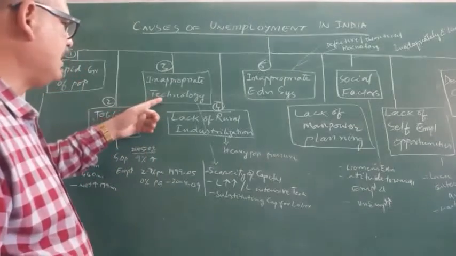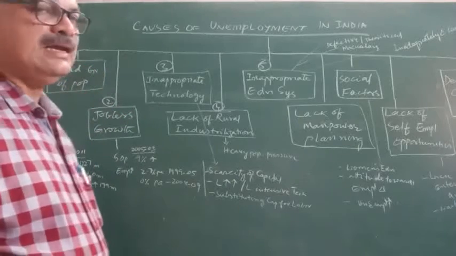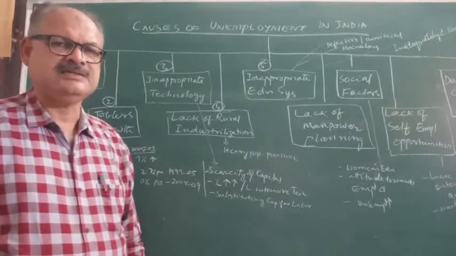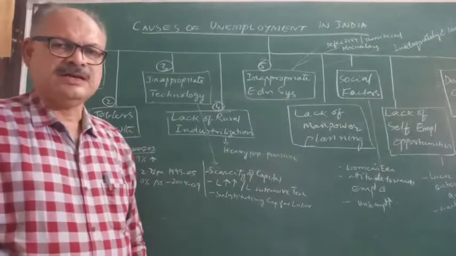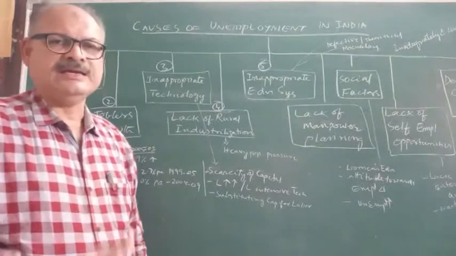Next, inappropriate technology. The technology that is being used in India is not appropriate, not suitable. Here population is high, labor force is also high, unemployment rate is also high.